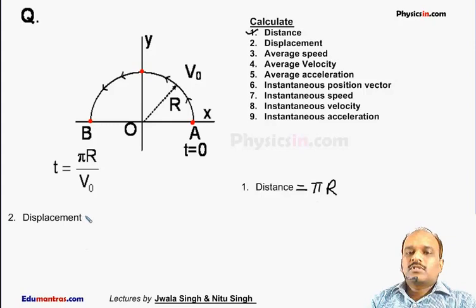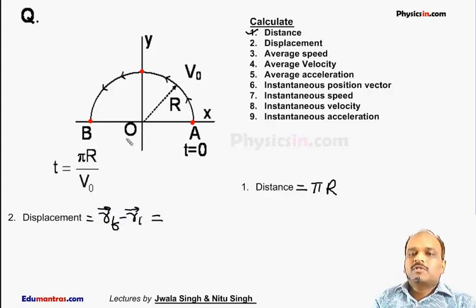The second question is displacement. As we know, displacement is defined as the change in position vector, that is rf minus ri. The vector which starts from origin and ends at b is the final position vector of the particle, rf. Whereas the vector which starts from o and ends at a is the initial position vector, ri.